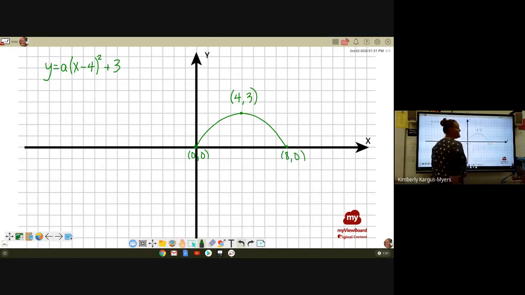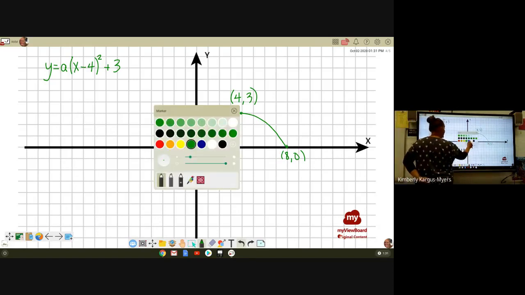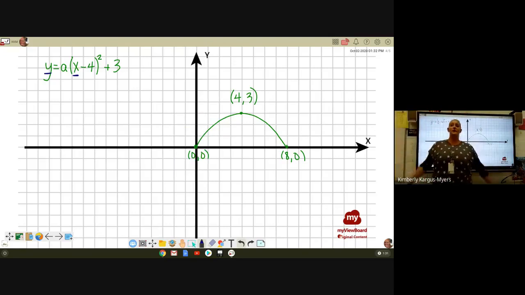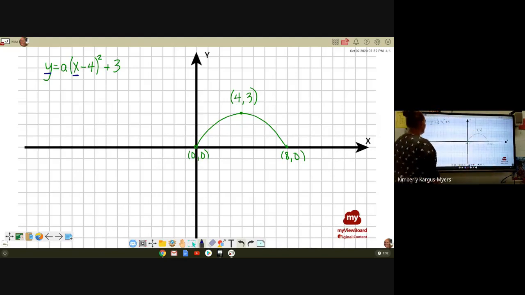Those are our x-intercepts, right? Look at your equation. You have an x and a y in your equation, right? We know from any equation, no matter what it is, you can plug in a value for x and get a y, right? Why would this be any different?